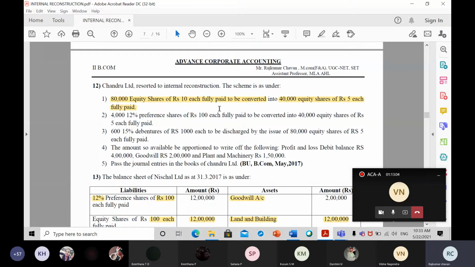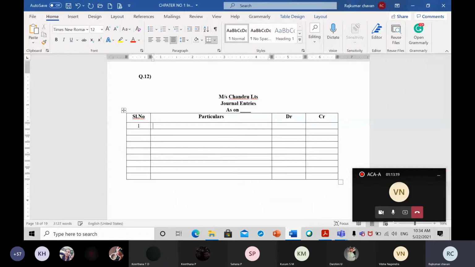What the company is doing, they are converting those 80,000 shares into how many shares? 40,000 shares, and one share value they are again reducing from 10 rupees to how many rupees? 5 rupees. Nothing you have to do. Old shares are how much, that you have to write first. Equity share capital. Okay. How much is the old share capital?